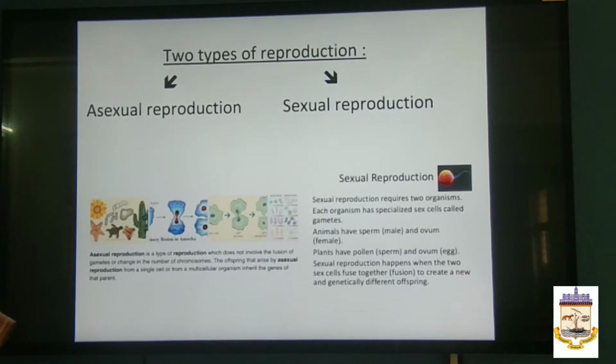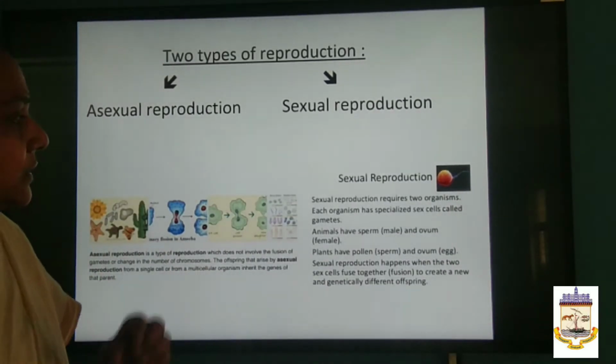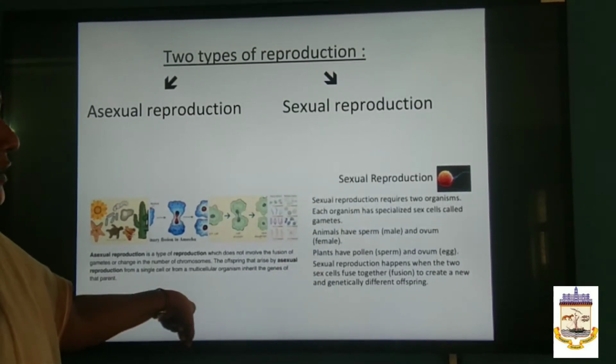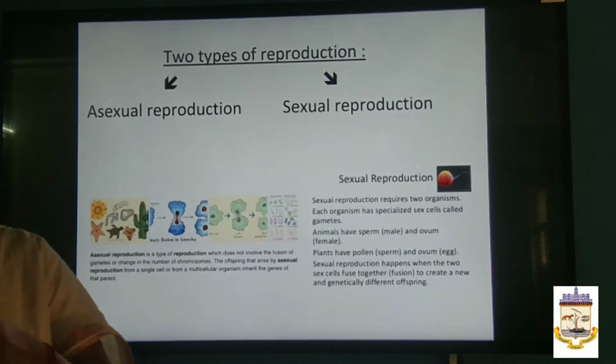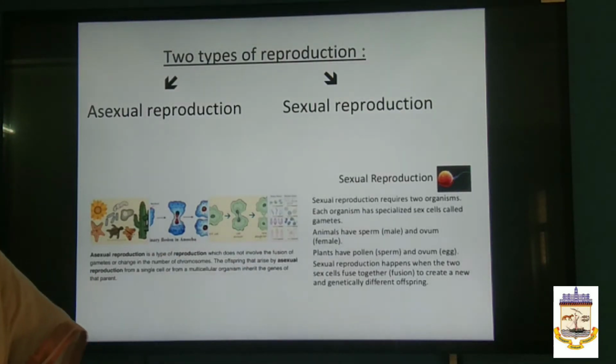That is asexual reproduction. Sexual reproduction requires two organisms, whereas asexual needs only one. Here each organism has specialized cells called gametes.